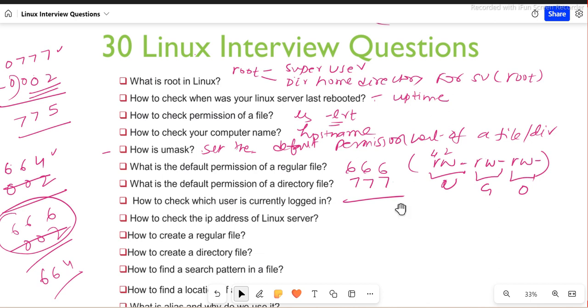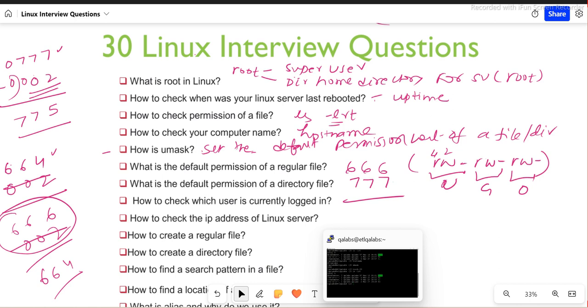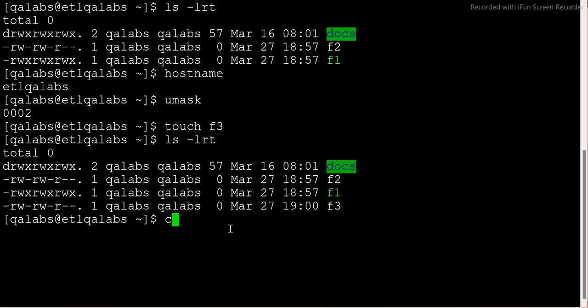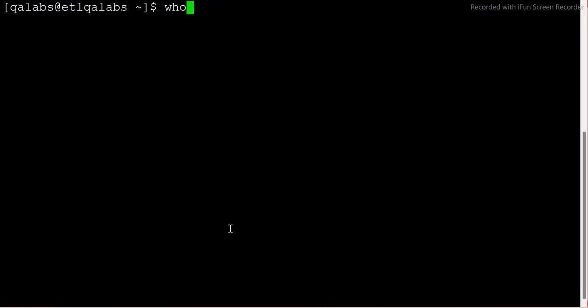How to check which user is currently logged in? We have already seen it. How can we know? It's basically whoami. So whoami is a command that will tell you who is the current user. If I show you whoami, correct? It's saying that QA lab is the user who is currently logged in.